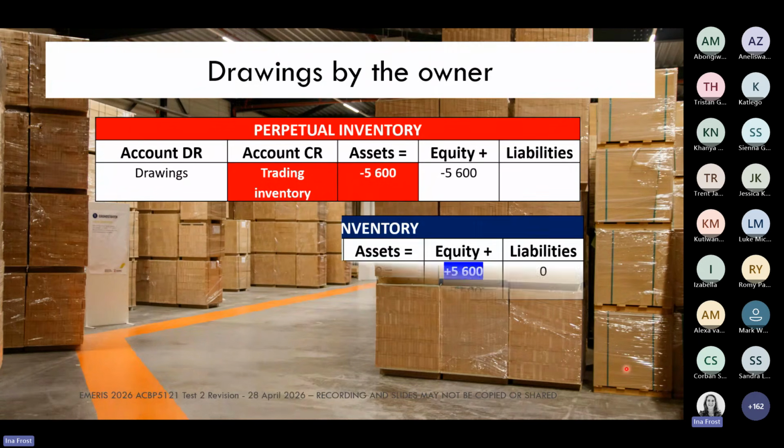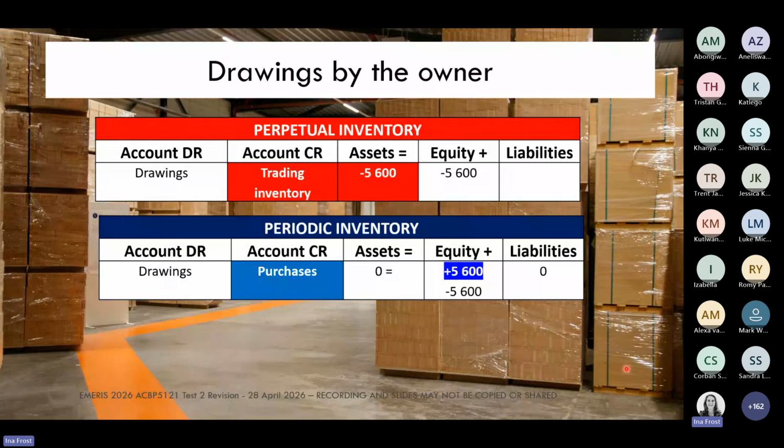And wonderful, I see all of you have got the answer spot on there in the chats. You all knew that we are going to credit the purchases account. Oh, I'm so proud of you. Well done, students. That is exactly right.